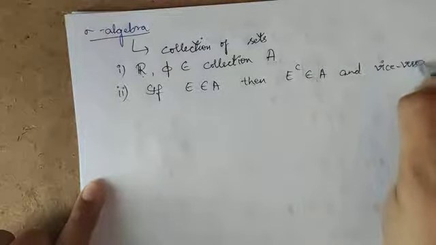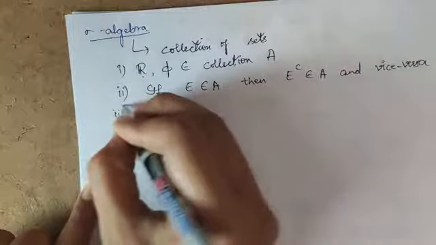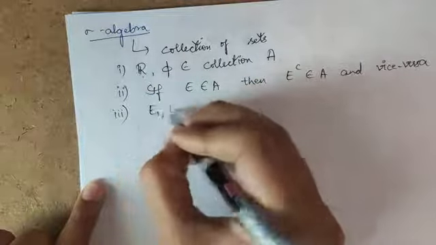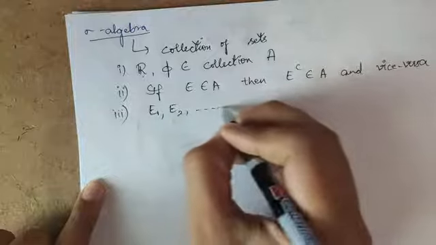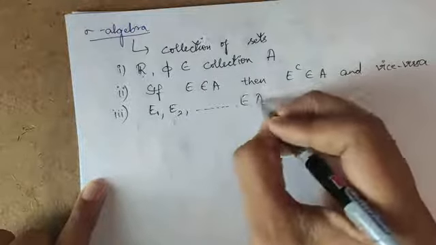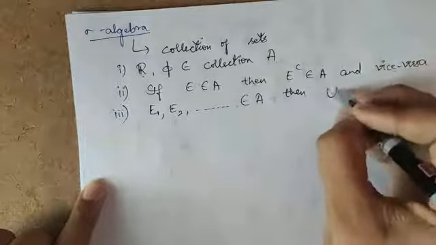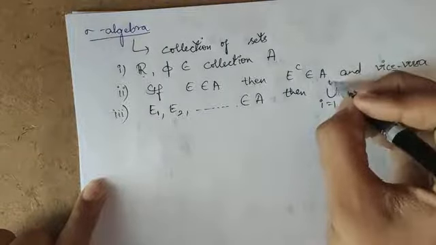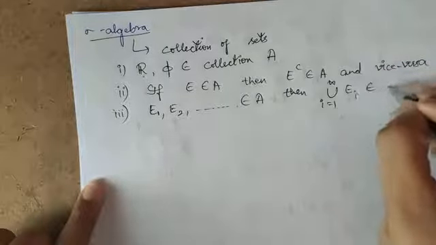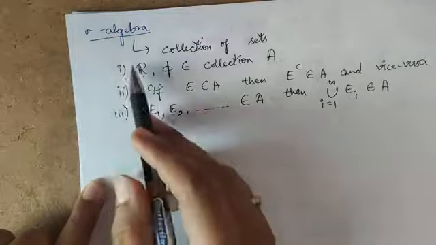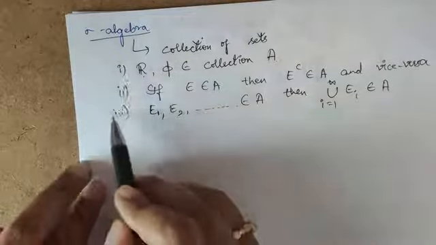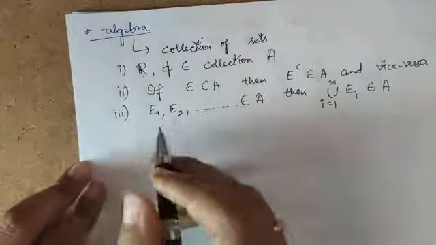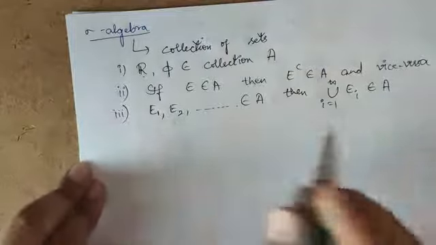The third property is, if I consider a countable collection of sets in A, then its union should be in A. If these three properties are satisfied by a collection of sets, then we call it a sigma algebra.